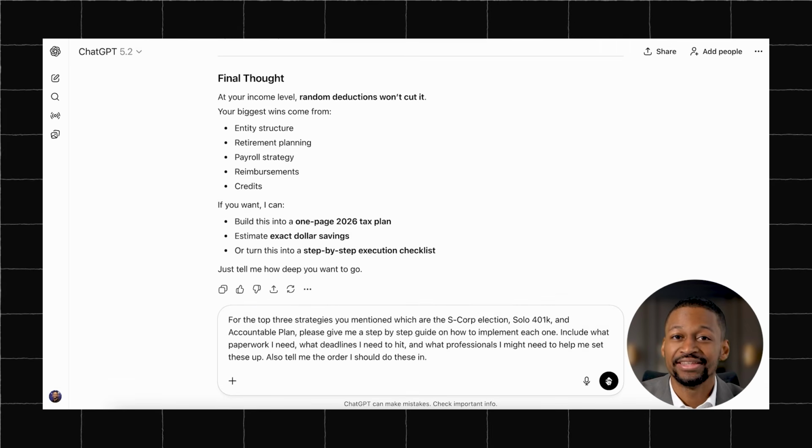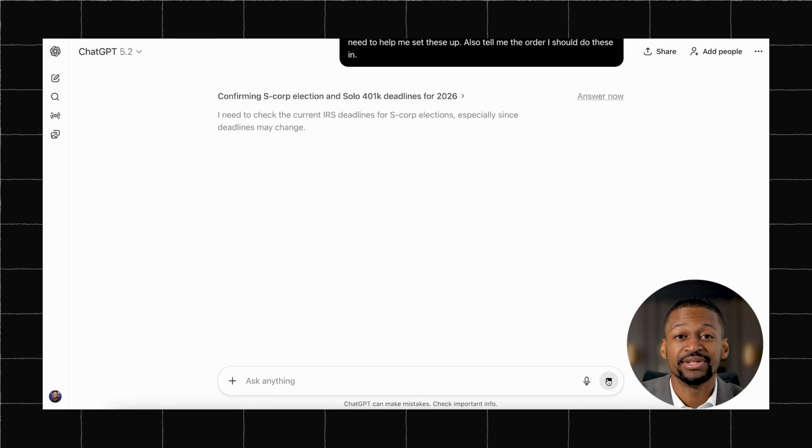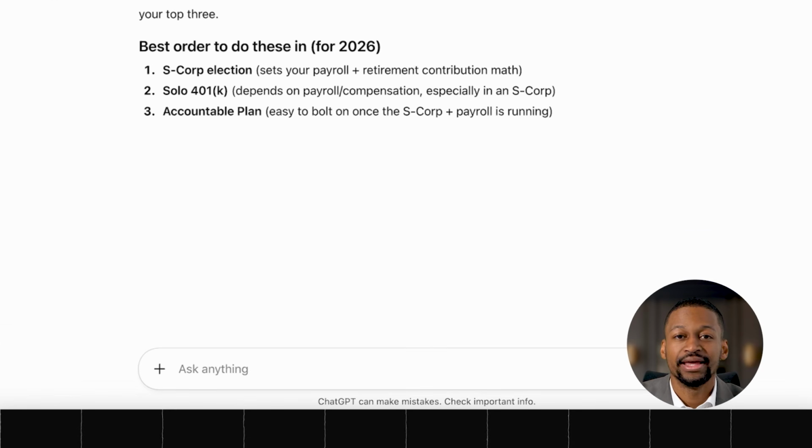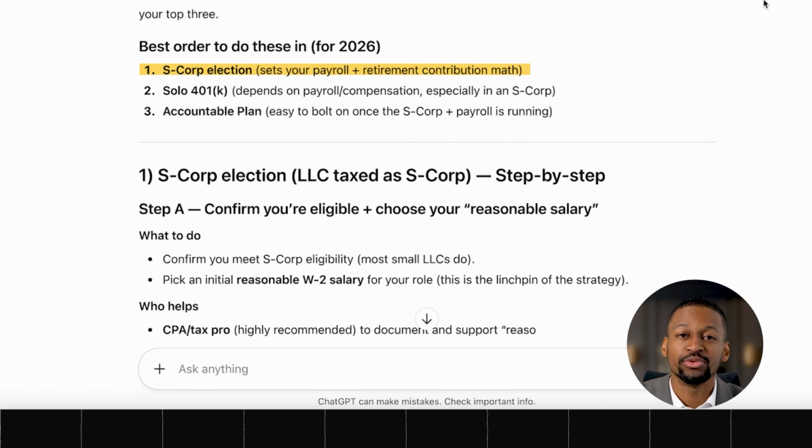Watch what happens when I send this, because ChatGPT is now giving us a detailed breakdown of how to actually execute these strategies in the real world. It tells us the best order to do these in, which is first you do the S corporation election because that sets your payroll and retirement contribution math. Then second, you set up the solo 401k because that depends on your compensation from the S corporation. And third, you add the accountable plan because that is easy to bolt on once everything else is already running.